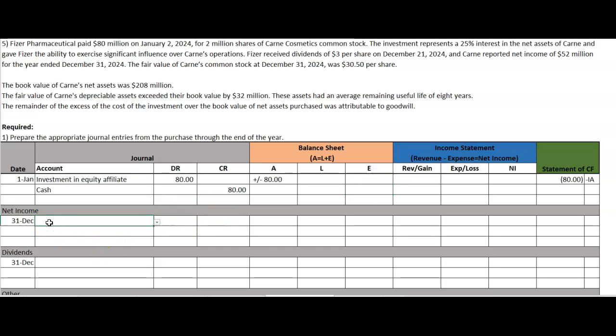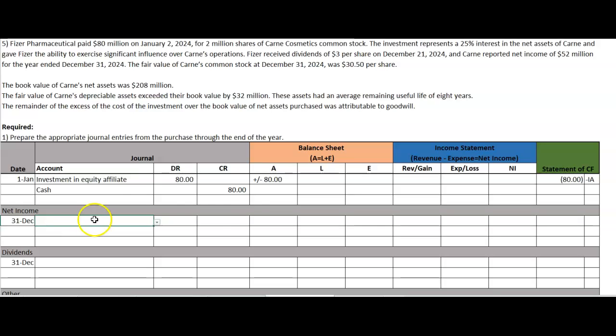All right. Now, under this method, we also have to record our portion of that company's net income. Remember, under the equity method, we assume as the equity of the other company changes, so does the investment we have in that company. So does our ownership, so to speak. Remember, purchasing of shares is simply buying ownership. So as Karn Cosmetics equity goes up from net income, our investment should go up. So how are we going to record that?